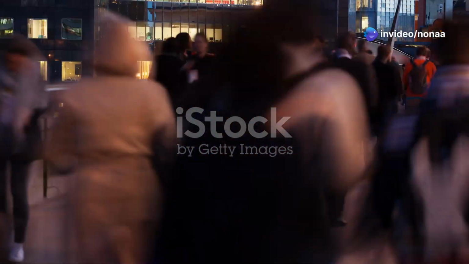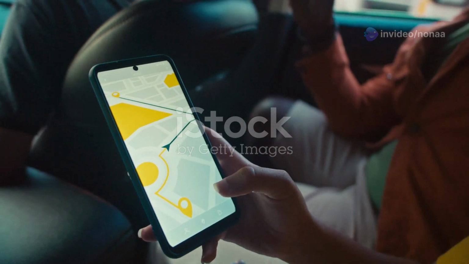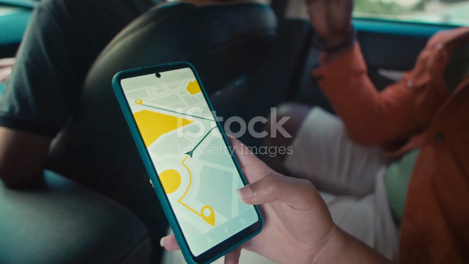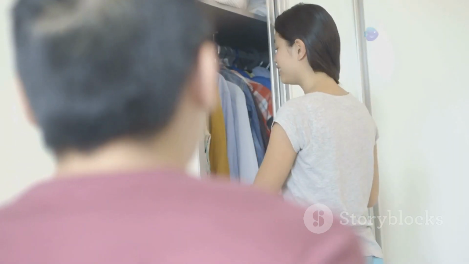The unseen hand: probability in everyday life. From choosing a route with less traffic to deciding to take an umbrella based on the weather forecast, probability shapes our choices.